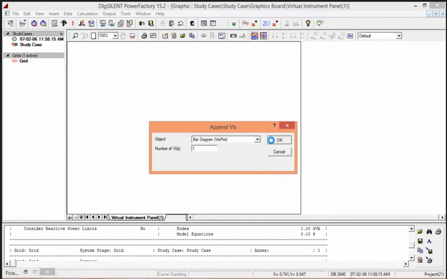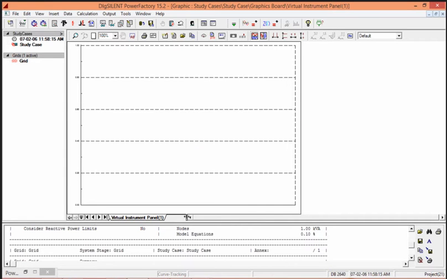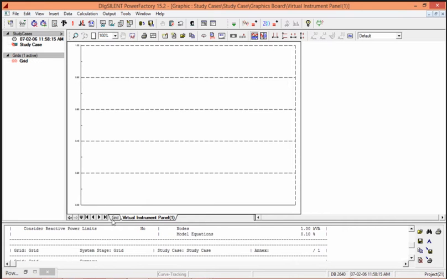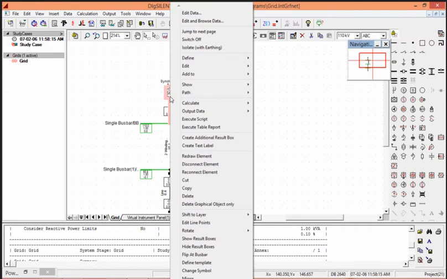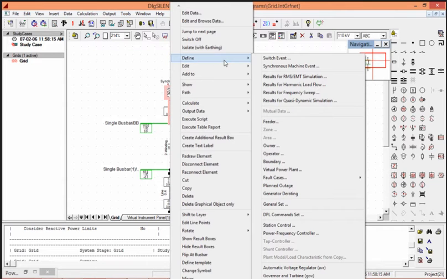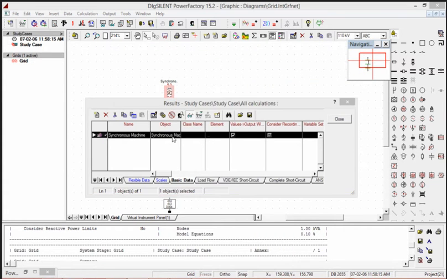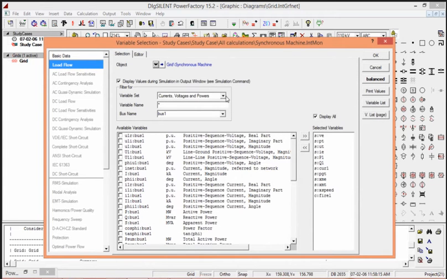So I will go with the bar diagram. Now we have to define at which component we want to see. So I want to see the loading of synchronous machine. I will select synchronous machine. Here we can see we can set different variables according to our needs. Like we want the equipment to show current, voltage and power variables.